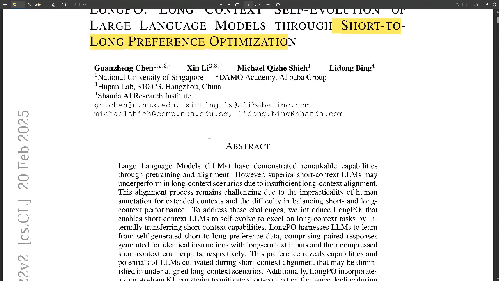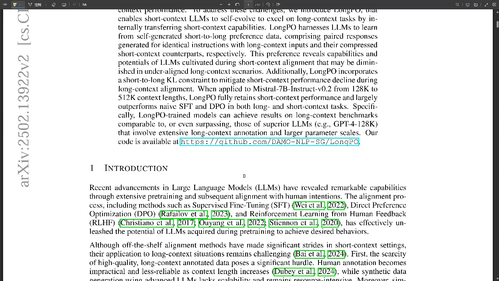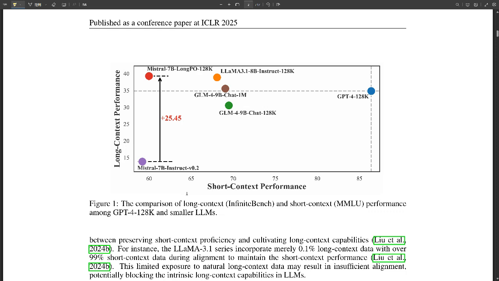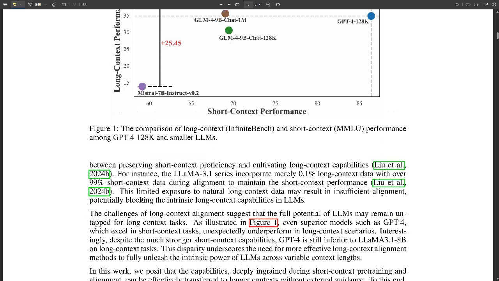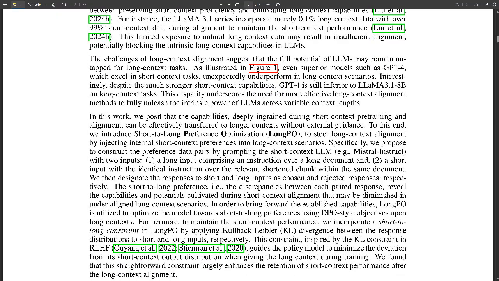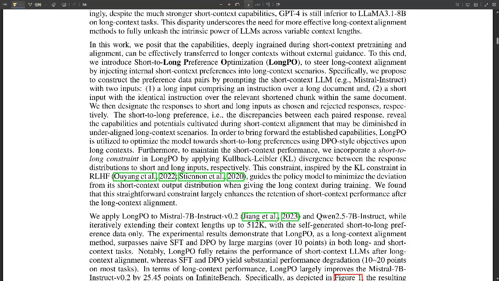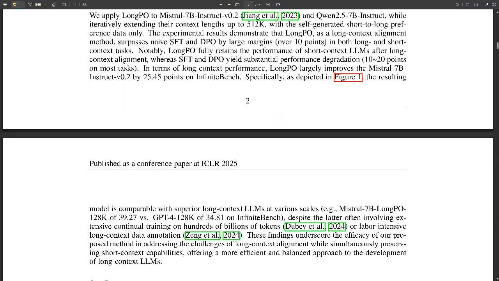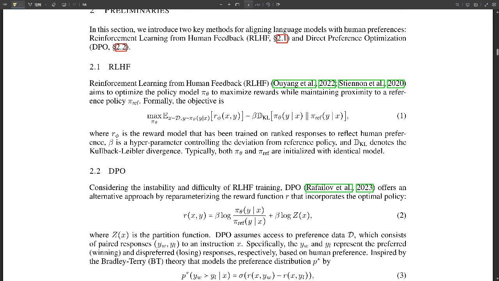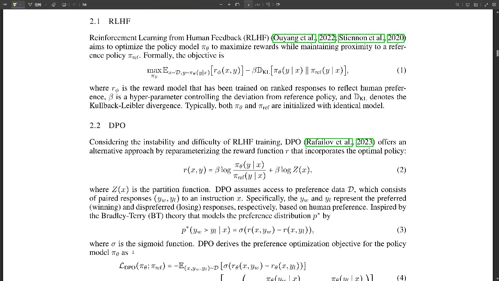So how does that even work? Well, it's based on two main things. Short to long preference data is the first. Imagine you give the LLM a long document, and then a short piece of that same document, along with the same instructions for both. Like showing the LLM the whole picture and then a zoomed in part of it. That's it. Now, the LLM has to generate responses based on both the long and short contexts. We assume that the short context response will be better, because that's what LLMs are good at already, using its existing skills as a benchmark.